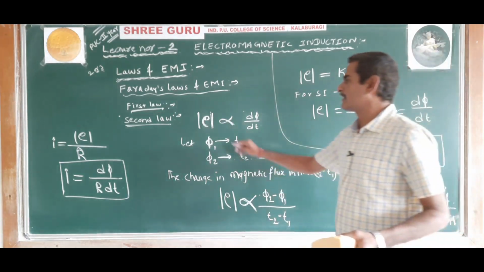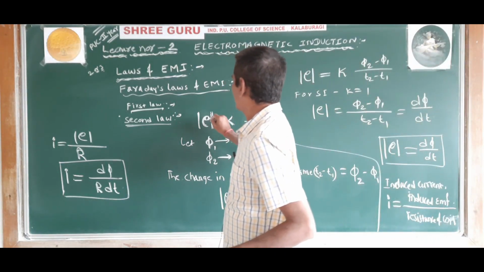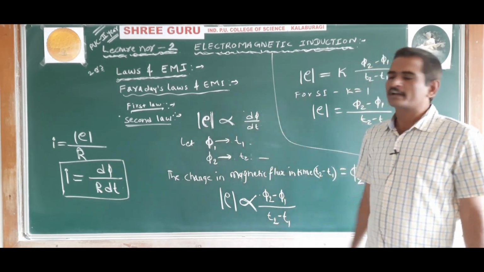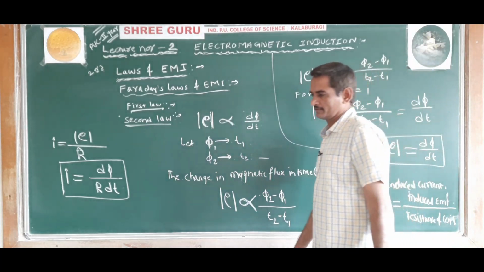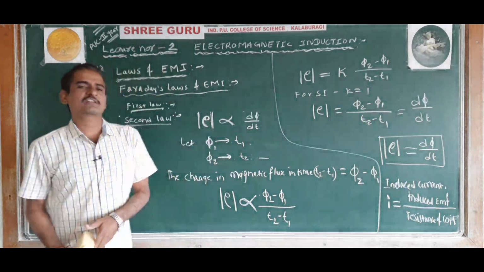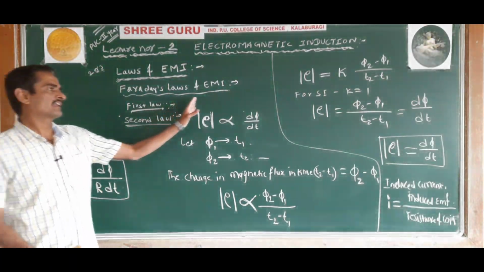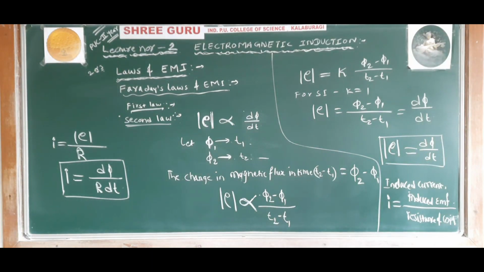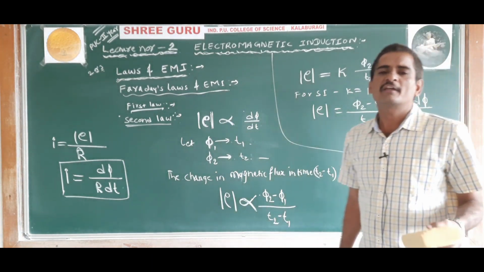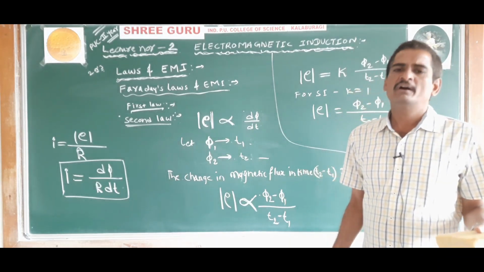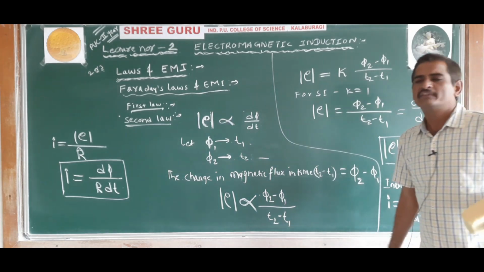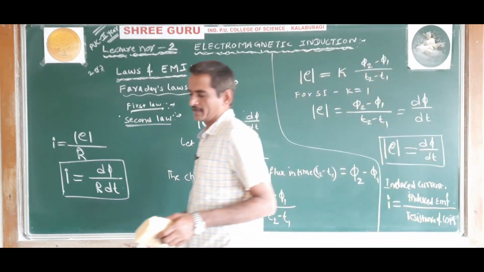So what does the second law of electromagnetic induction state? The magnitude of the induced EMF is directly proportional to the rate of change of magnetic flux. Understood? And the first law states, once again I am telling, that whenever there is a change in the magnetic flux in a given circuit, there will be an induced EMF, and this induced EMF exists as long as there is a change in the magnetic flux.